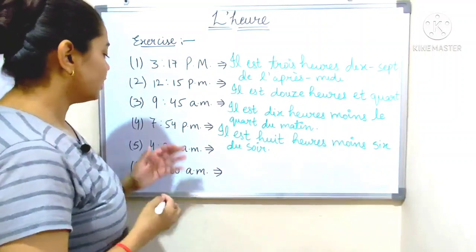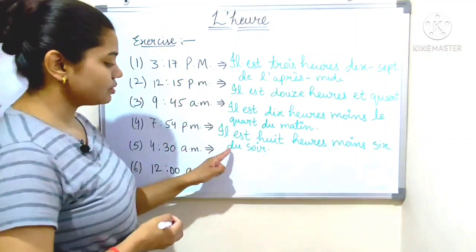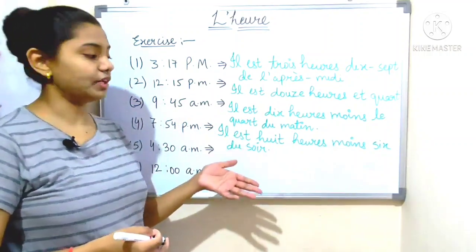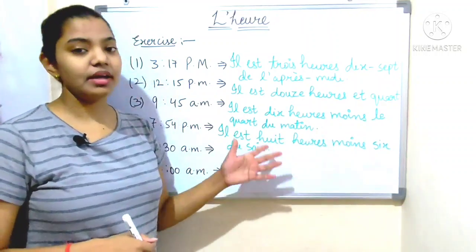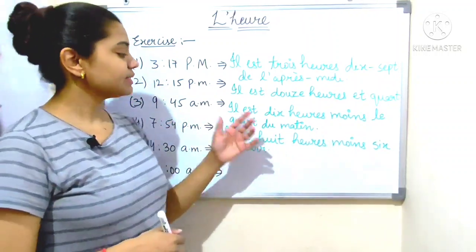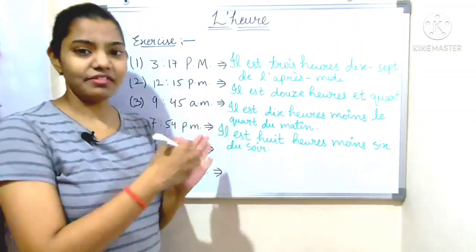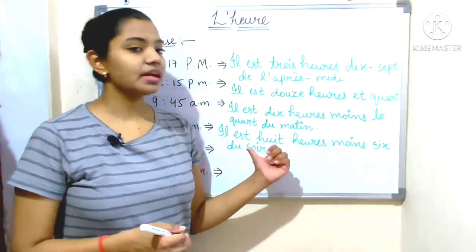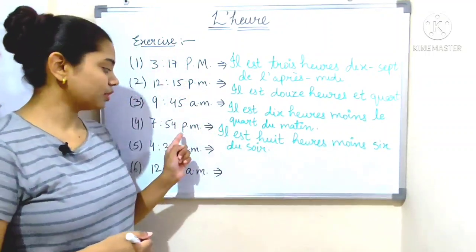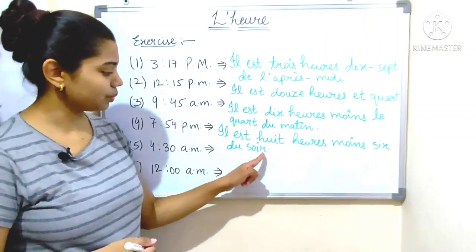Because after 6 p.m. until midnight we use du soir, that is, in the evening. Il est 8h moins 6 du soir. That means it is 6 minutes to 8. So, il est 8h moins 6, and du soir for PM. After 6 p.m. we use du soir.